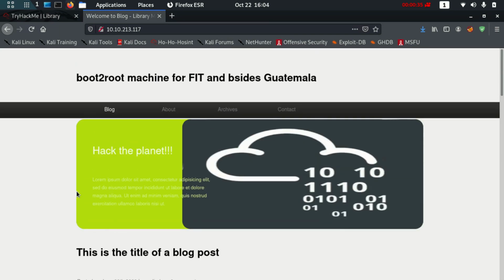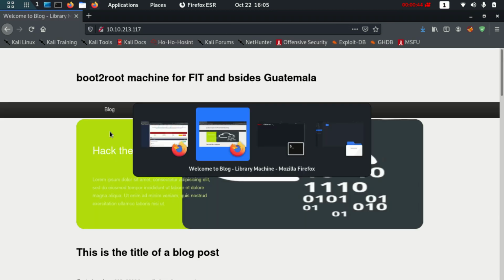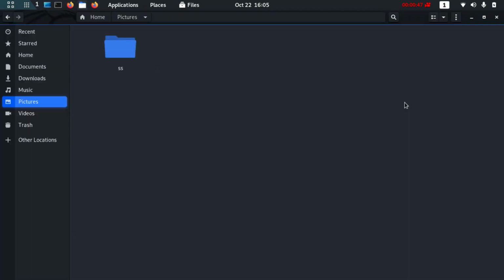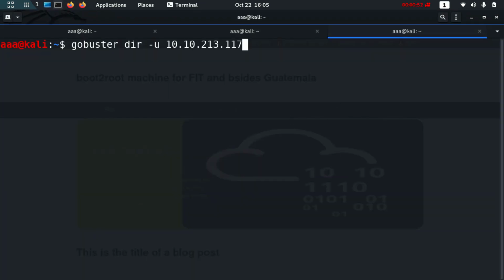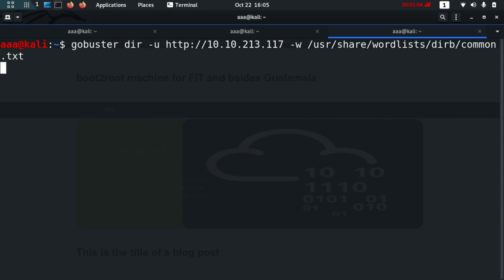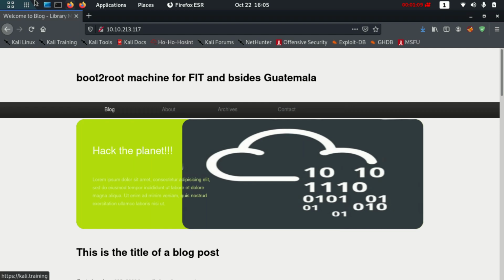website which you can see over here. It says this is a simple boot to root machine. This is the TryHackMe page, and this is the website which they have. So go to gobuster dir -u http, and the word list is /usr/share/wordlists/dirb/common.txt. Let's try this, just trying to brute force directories over here.